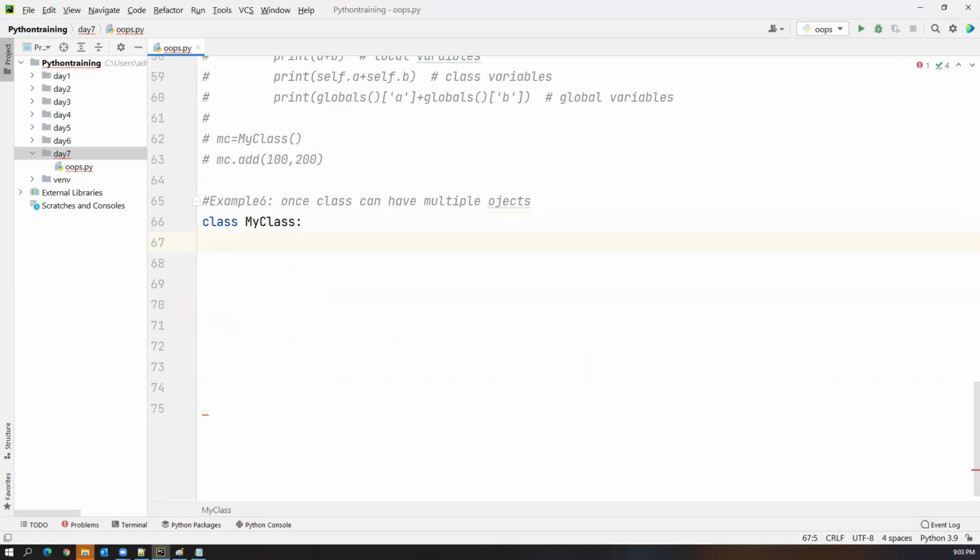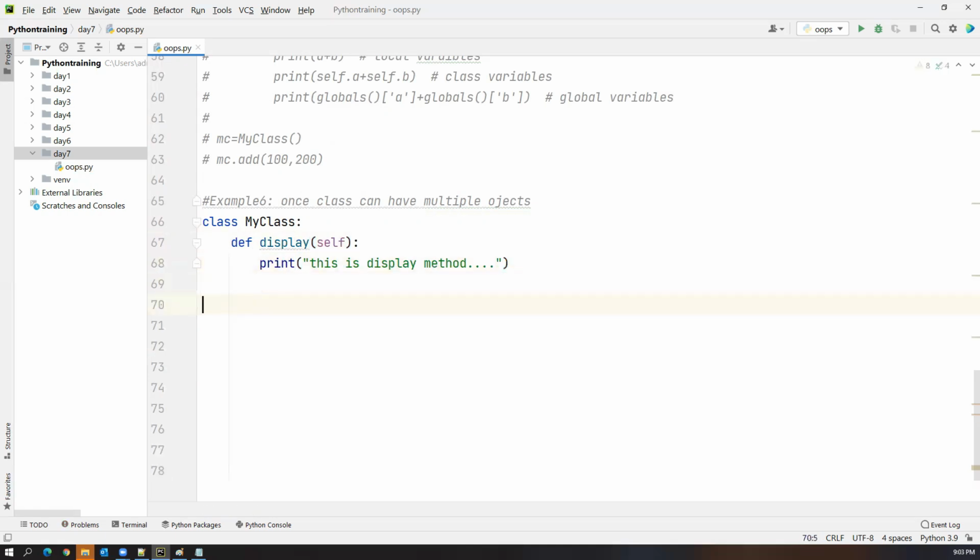Inside this, I'm just creating one method, def display. And I'm not passing any argument, so self. Inside this, I'm just printing some message. Print, this is display method, and just written some message.